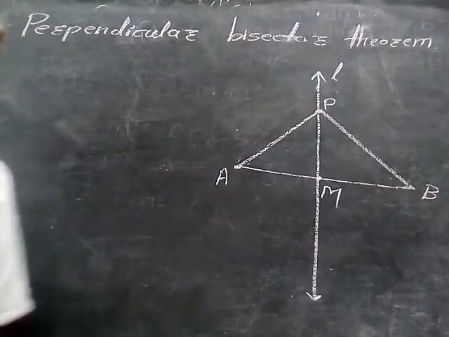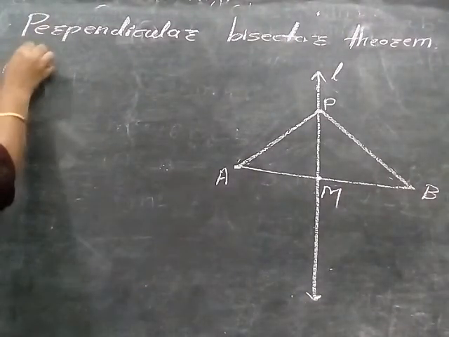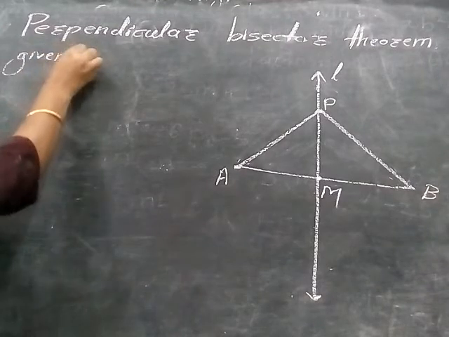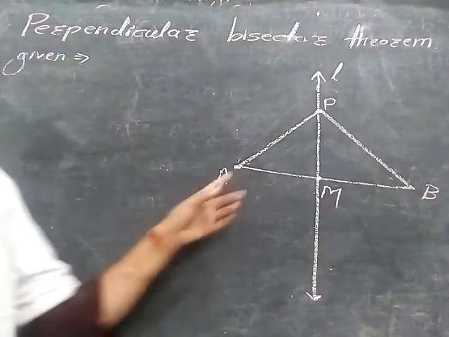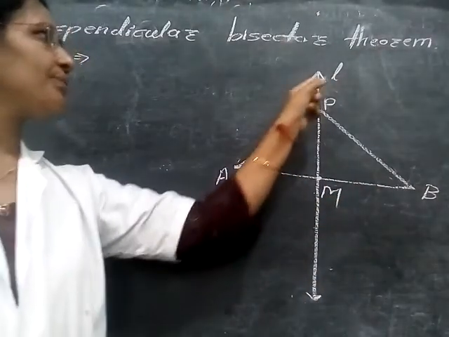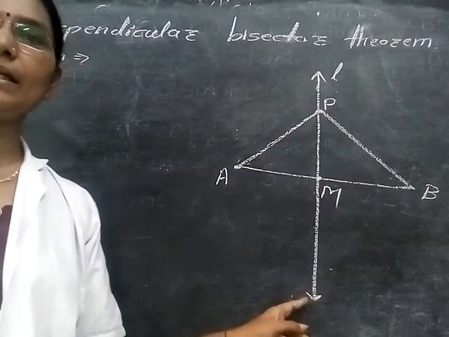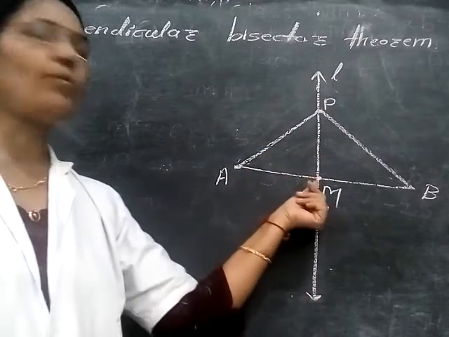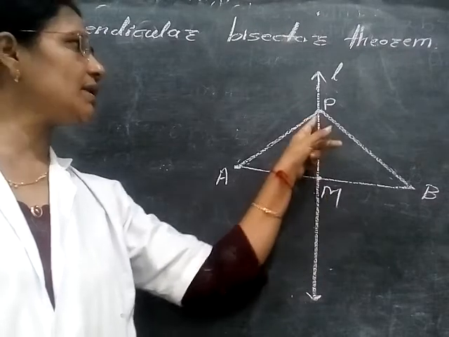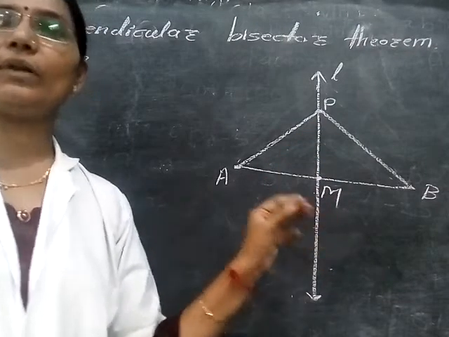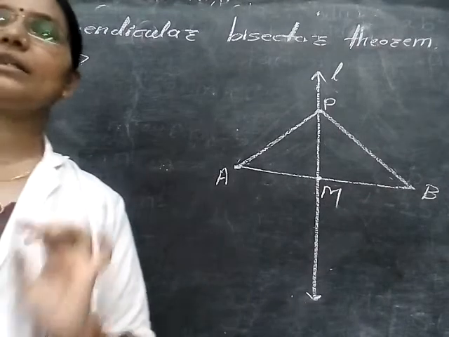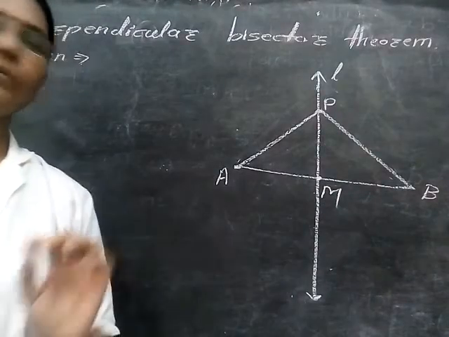What is the given? The given is that AB is a segment, L is the perpendicular bisector which touches at point M, and P is any point on this perpendicular bisector. You may write this given from the statement.